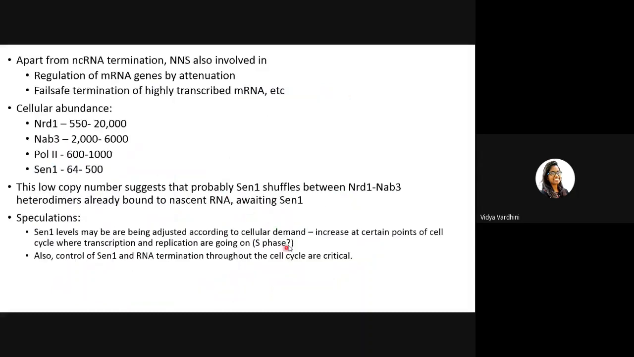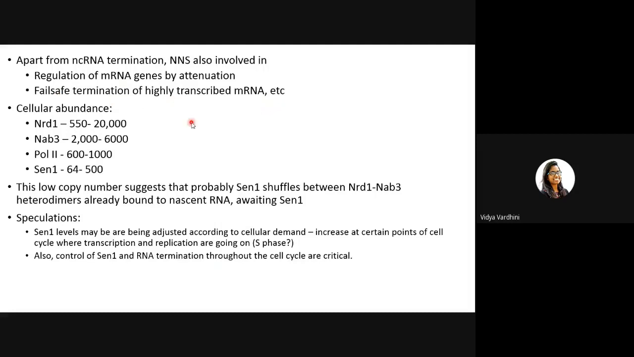So with this introduction, NNS, apart from terminating the non-coding transcripts, is also involved in regulation of mRNA genes by attenuation. What this means is, most of the time there is excessive mRNA produced. This might be cytotoxic. This might kill the cell. So in such cases, some studies show that NNS gets involved here and it controls the mRNAs. It sometimes degrades them when not in use.